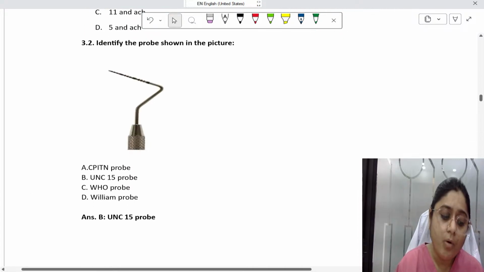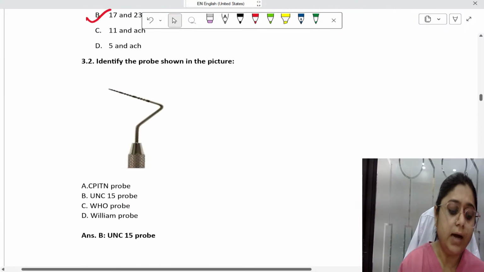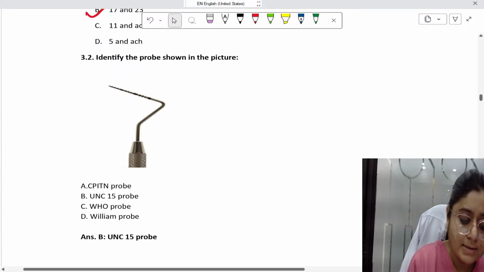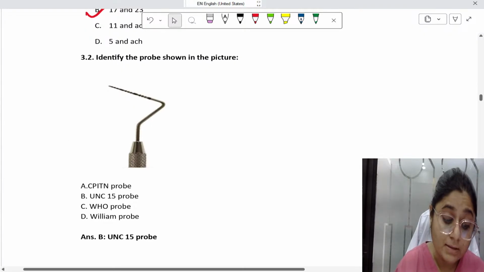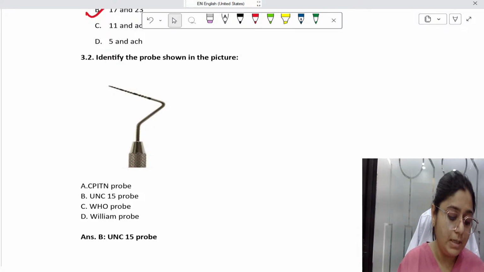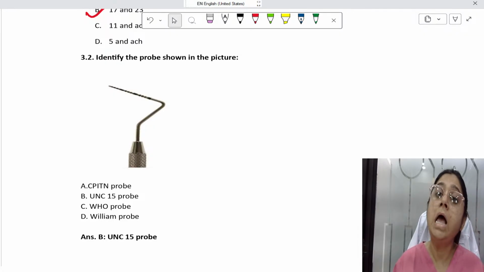Similarly, this is the probe I have shown. This is also easy. Identify the probe which is shown here. Now you can see there is marking on it, and the marking is till 15. So option A is CPITN probe. Option B is UNC 15 probe. Option C is WHO probe, and option D is Williams probe.